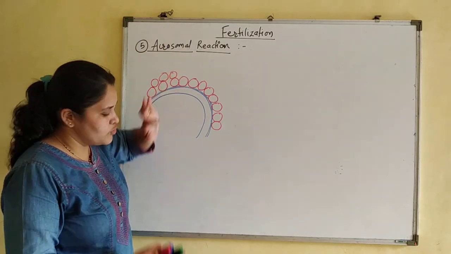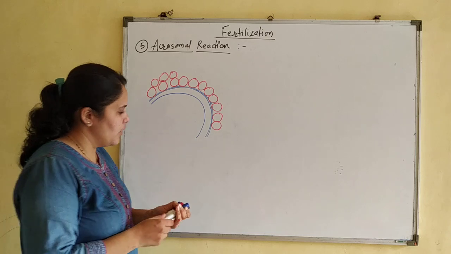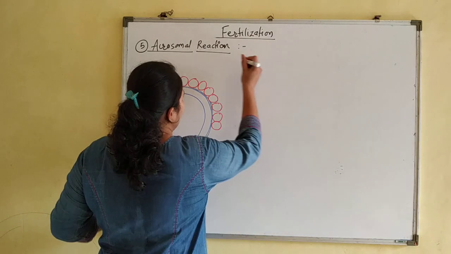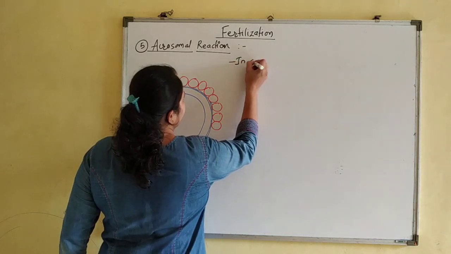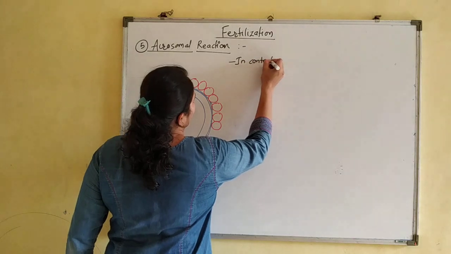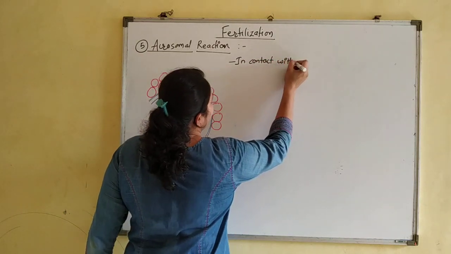Now during acrosomal reaction, what is happening? In contact with the egg membrane.